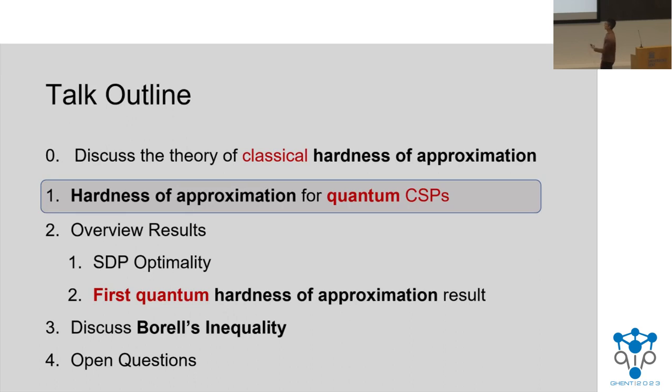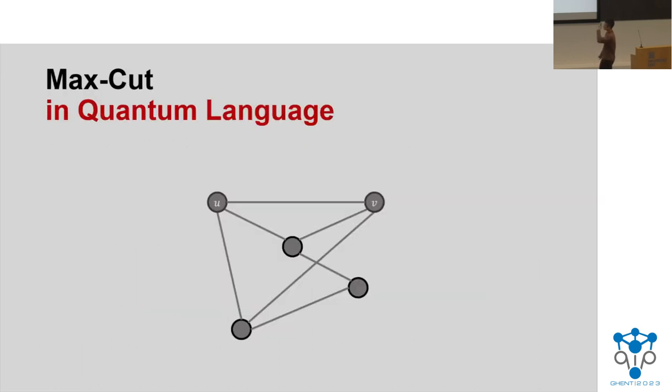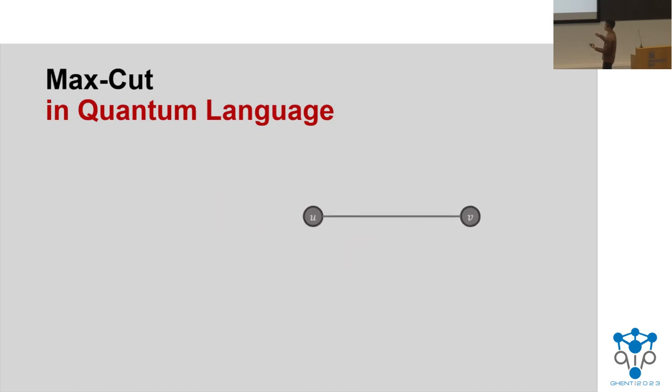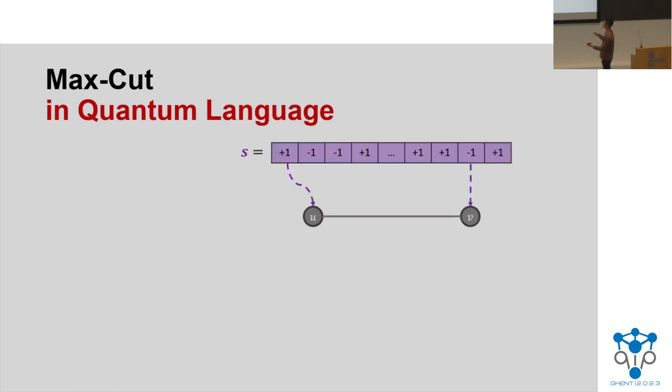So with that, let me move into quantum CSPs. And to do that, let me rephrase max cut in a more quantum language. I apologize to those who are very familiar with this area already. So we have this constraint graph, and let's look at this edge UV. Classically, we're looking at this binary string and associating it with an assignment to U and V. So this corresponds to an assignment for U, and this corresponds to an assignment for V.